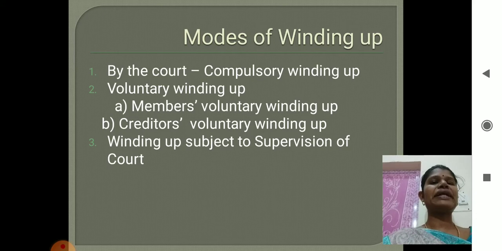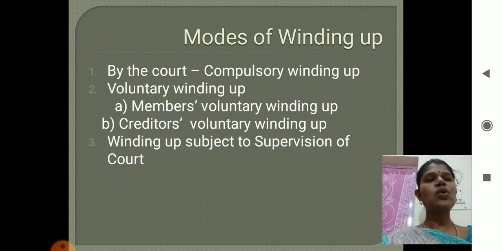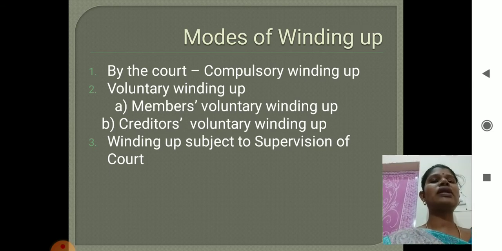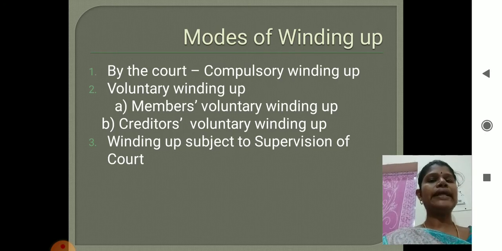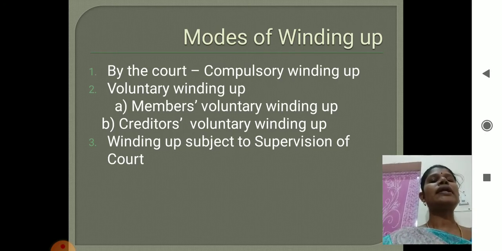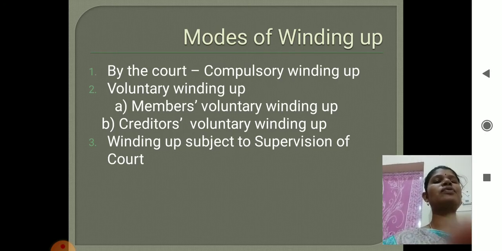And the modes of winding up: one is by court, that is compulsory winding up. Second one is voluntary winding up. The voluntary winding up may be by members or it may be by creditors. Third one is winding up subject to supervision of court.